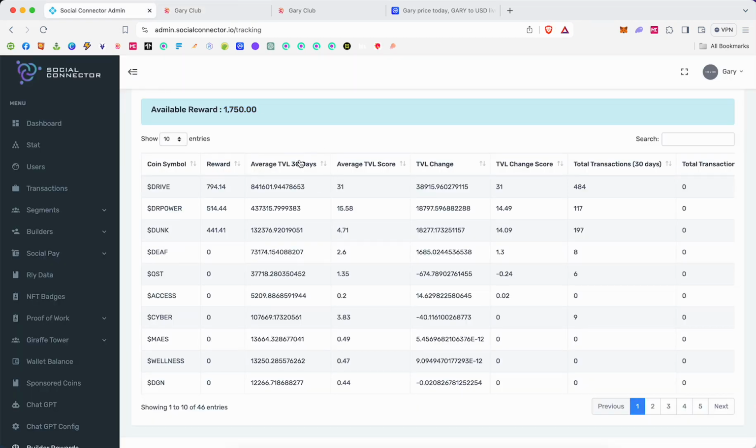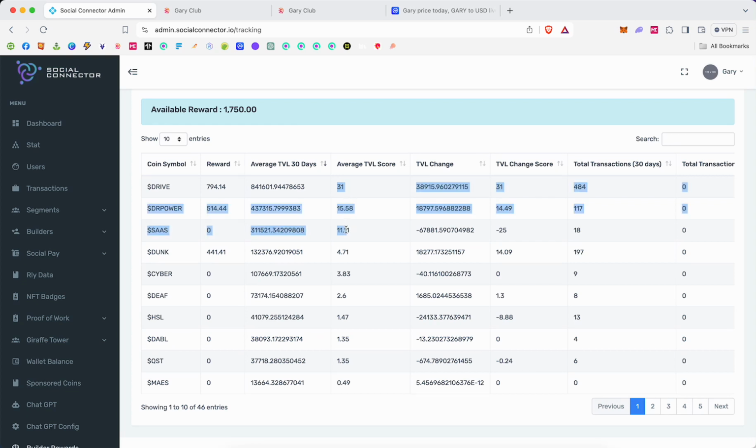First metric we look at is average TVL for the last 30 days, so the average amount of Gary coin that you have for the last 30 days. I'll sort by that. If we notice, the top winner gets a score of 31. Everyone else normalizes back to that. What I mean by that is 841 sets the top tier, and then 437 below that is a little bit over half of that, so it gets a little bit over half the score. If you win the category, you get a bonus point. So this category actually only has 30 points, but you get a bonus point if you win, just in case there's 2 people back to back.